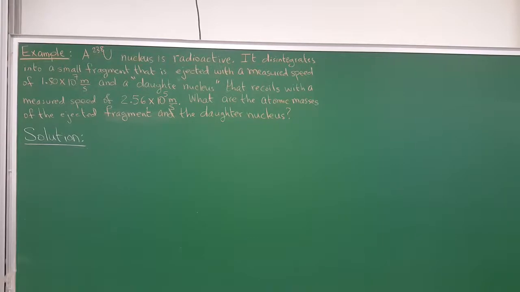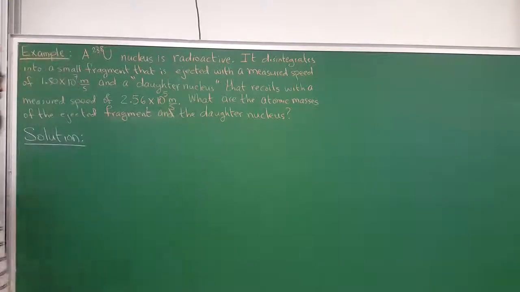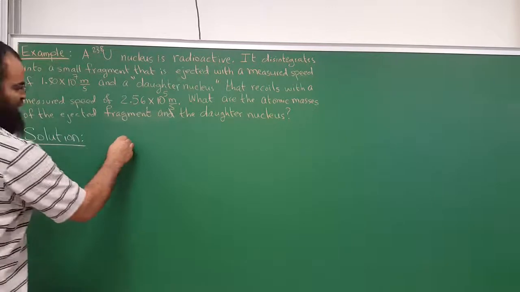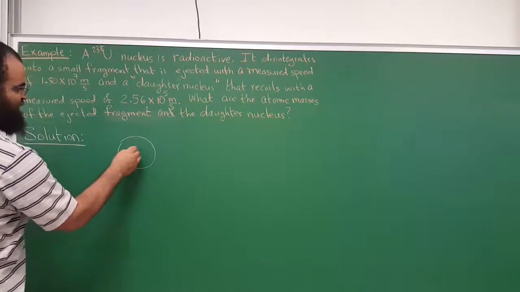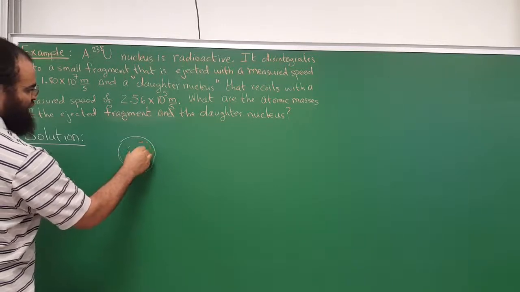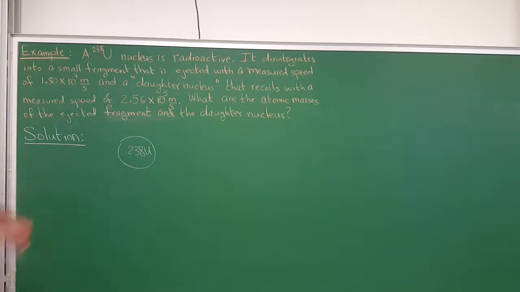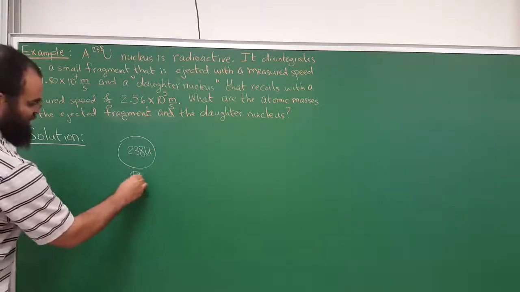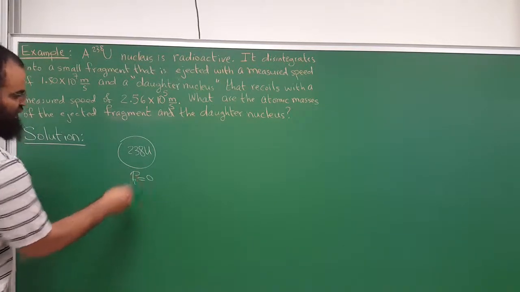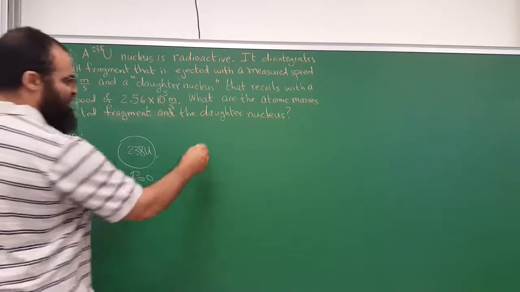So here is a daughter. Here is the mass. The mass is 238 units. All right, that's the total mass. The initial momentum is equal to 0. P initial, it's not moving. You got the nucleus and it's just sitting there, and then it disintegrates into